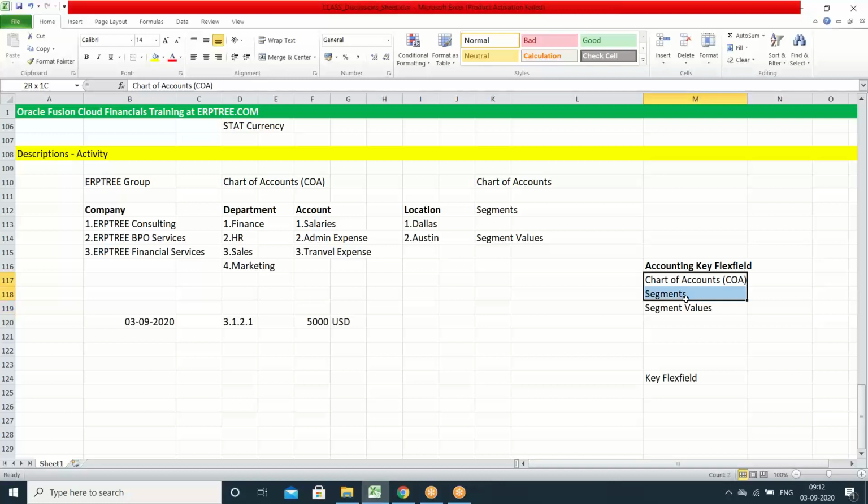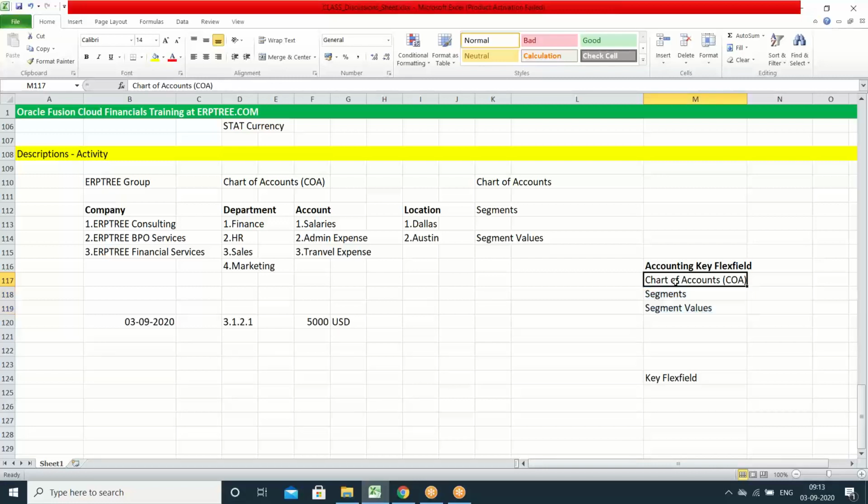So later, with this chart of accounts information, you can capture the details of the transaction. The same information you can use for accounting purposes. Once you account, you can use it for reporting purposes for the company. So by using the accounting key flex field, you can create the chart of accounts. That means by using the accounting key flex field, you can maintain the company key information with the help of the chart of accounts, the organization-related key, primary, mandatory information.